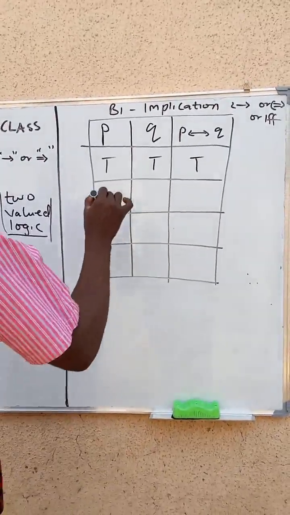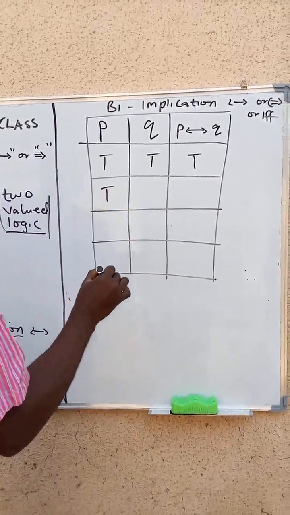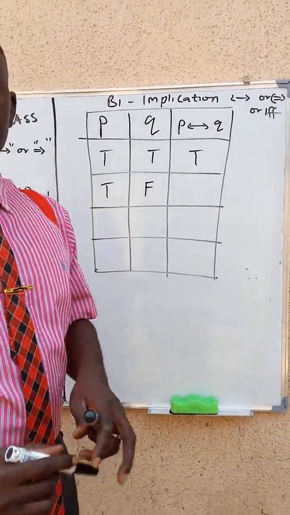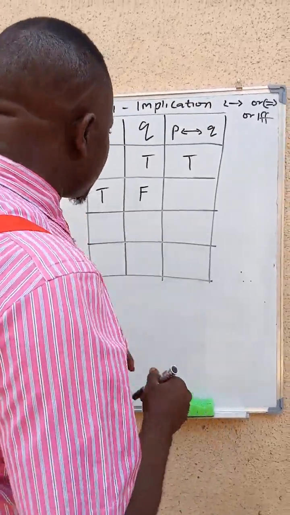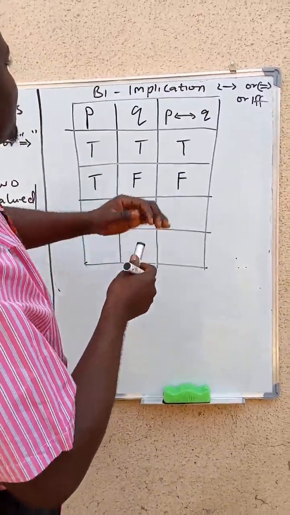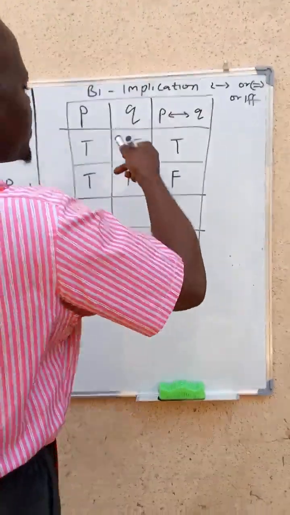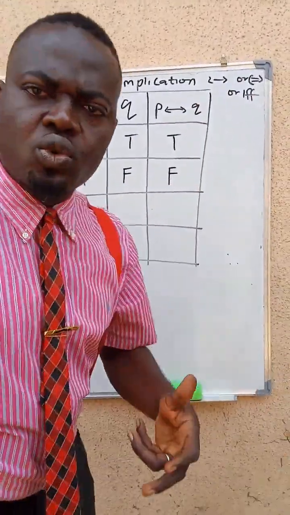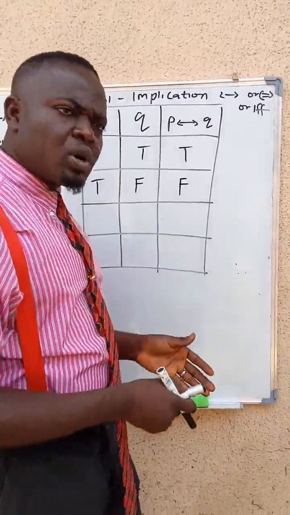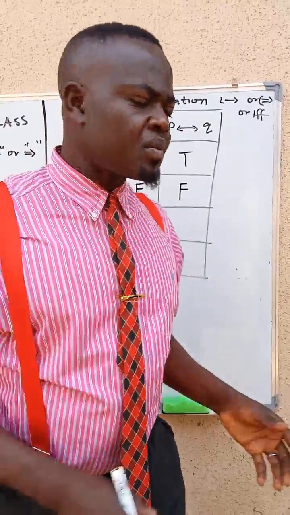What if this is true, the school is good, and Ben didn't do well? That means it's false, because the biimplication is telling us that Ben will do well if and only if the school is good, and the school is good, Ben did not do well. That means it's false. Good.